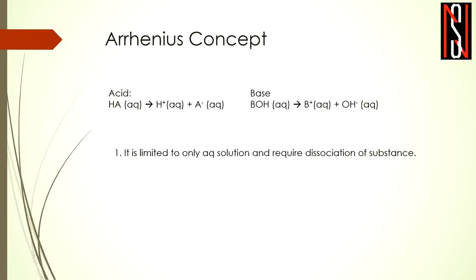Then we have already learned the limitations of Arrhenius concept, like it is limited to only aqueous solution, that is actually solvent dependent, it is not solvent independent, and as per the Arrhenius concept, the substance should be dissociated in the aqueous solution. So suppose if a substance is having H plus ion or OH minus ion, but it is not dissolved or it is not dissociated in aqueous solution, then that substance cannot be considered as acid or base as per the Arrhenius concept.